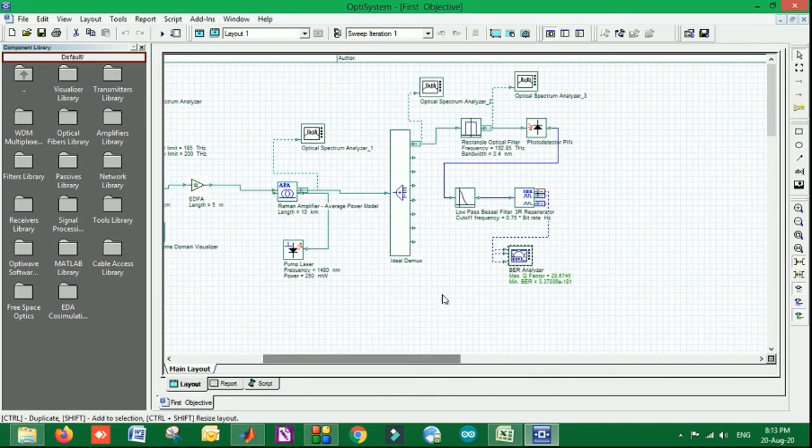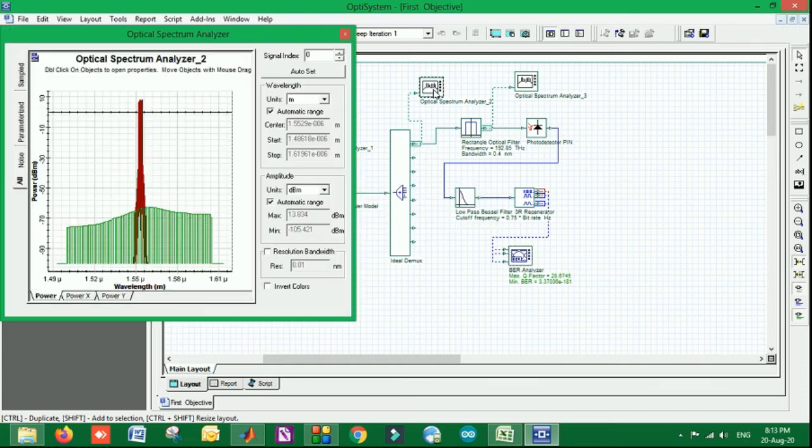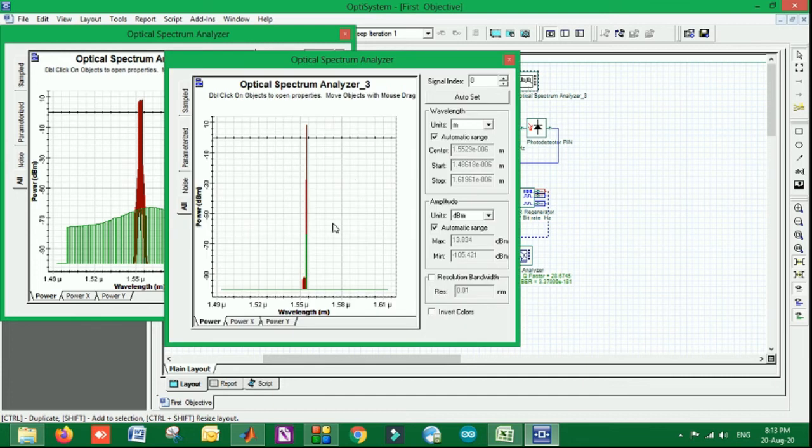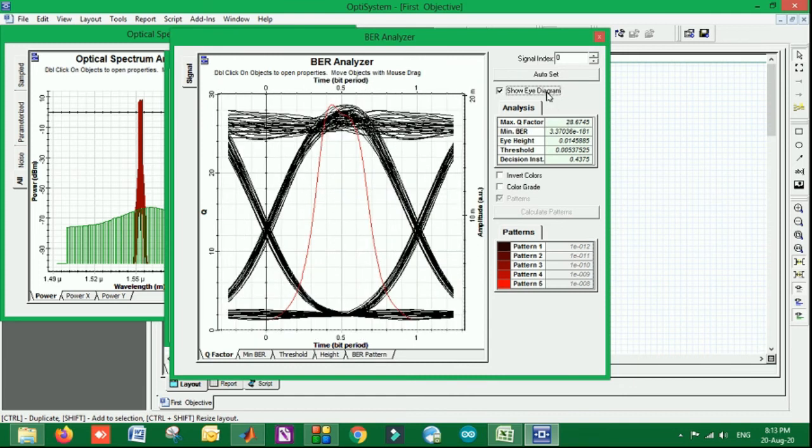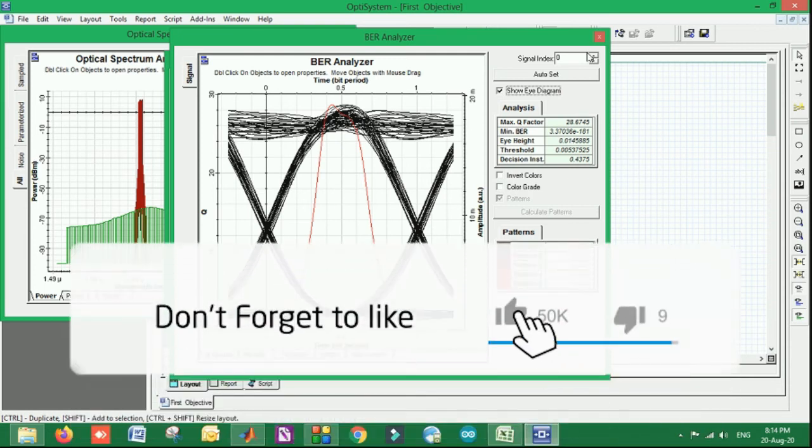Here, what I have done is analyze it after the demux, then after the optical filter. You can see the variation in the spectrum, and I have also done the BER analysis. The eye diagram can also be shown here. You can see this will be different for different scenarios. The more space between the eye, the more efficient the system will be, the BER will be reduced, the Q factor should be maximum, the eye height should be increased, and many other factors.